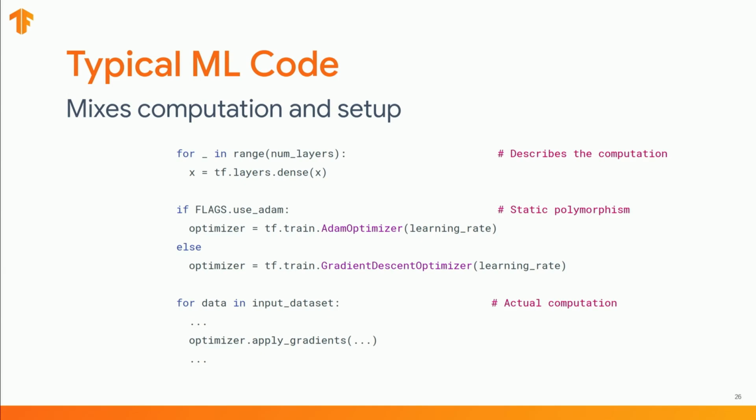An important challenge with machine learning code is that it tends to mix effective computation with setup and configuration code. Here's an example. If we focus on the control flow in this example, the for loop and the if statement at the top rather serve a role in describing how the computation should be constructed. And only the for loop at the bottom is part of an actual computation.